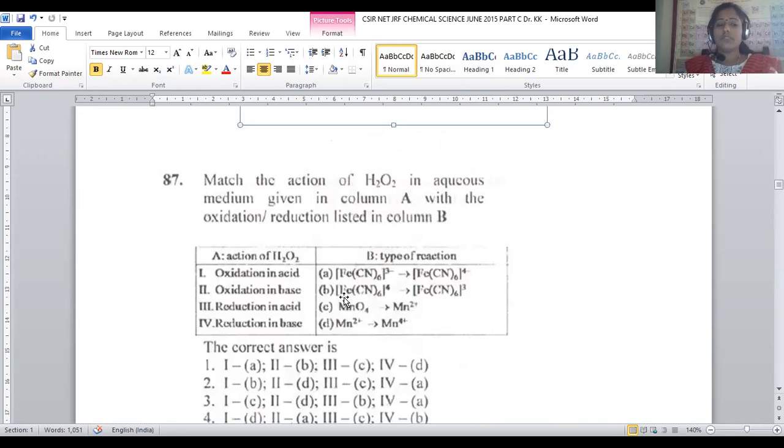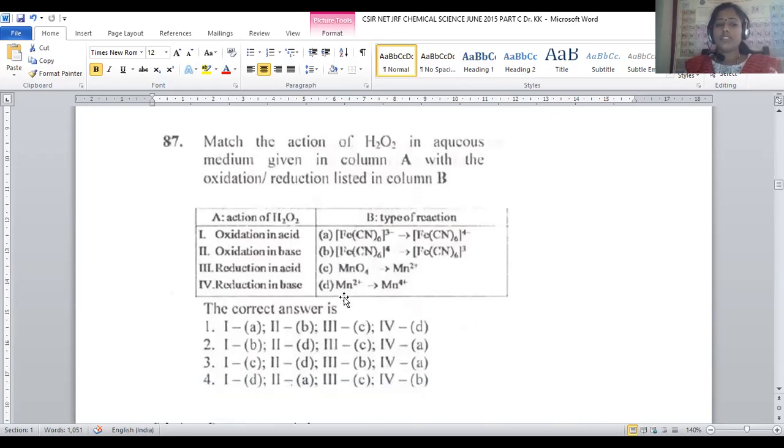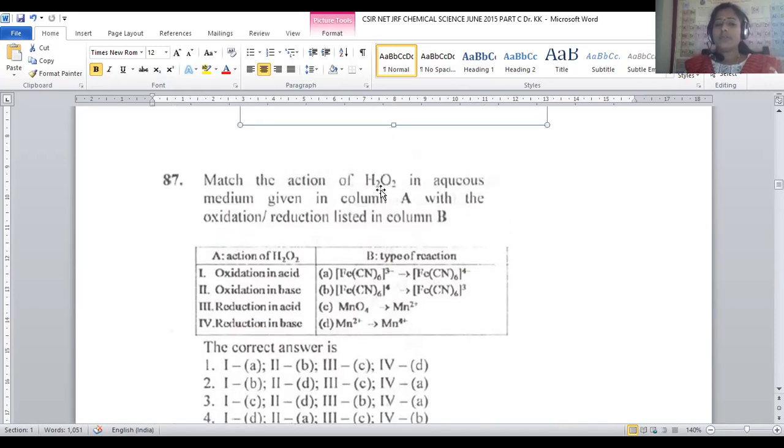Let us move on to question number 87. It is a match the following. Match the action of hydrogen peroxide in aqueous medium given in column A with the oxidation or reduction listed in column B. Here, it purely depends upon the nature of hydrogen peroxide. Hydrogen peroxide has dual nature, working as an oxidant as well as a reductant.